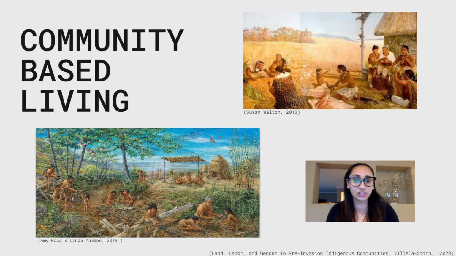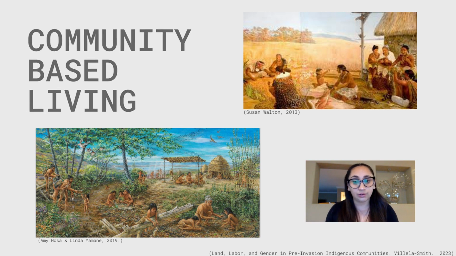To start the discussion on this concept, we would need to be informed on how Indigenous people lived their lives prior to colonization. In terms of power dynamics, many Indigenous tribes and societies focused and operated on community cooperation. Everything was for the benefit of the community, and everybody respected each other and their roles.